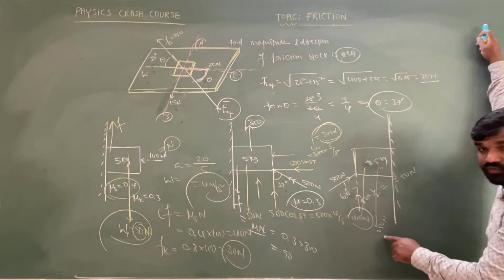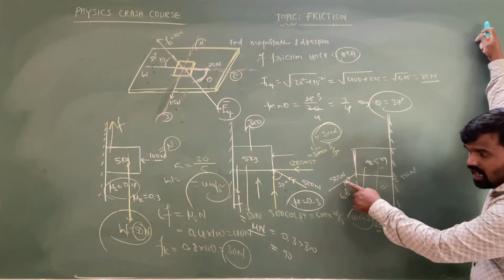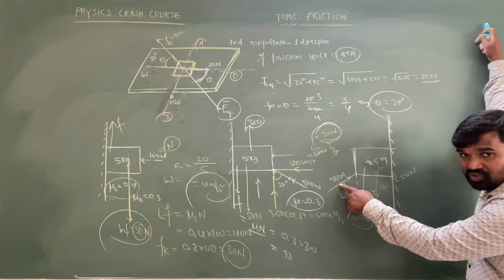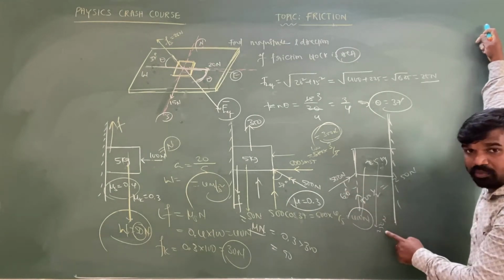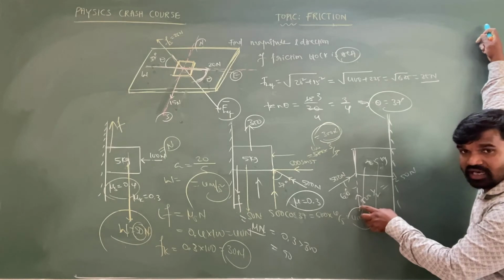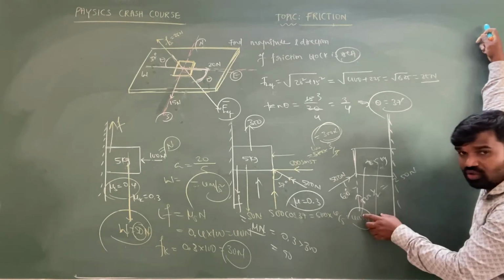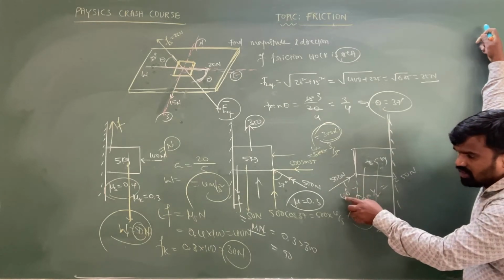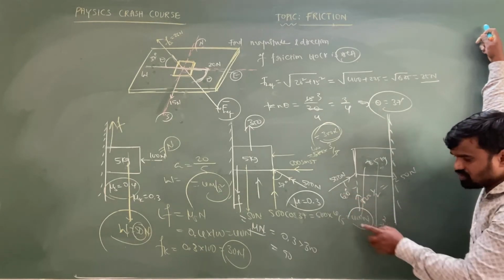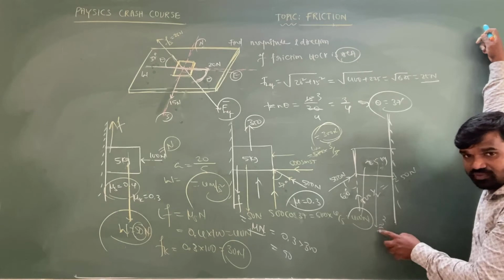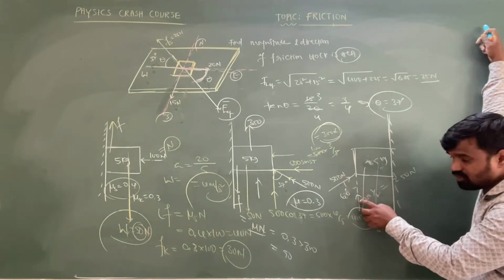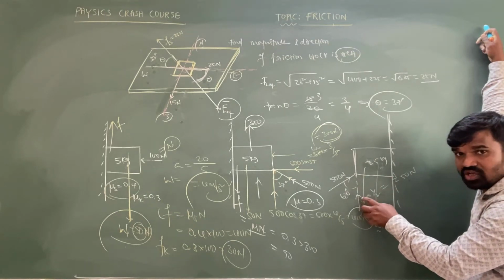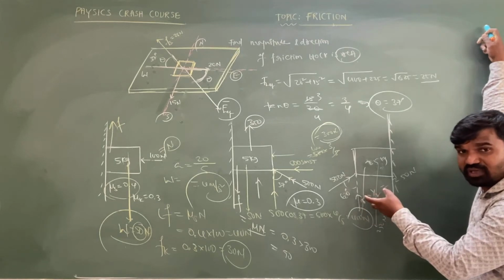The component of force acting upward is 250 upward, 250 downward. If the component of the applied force is balancing the weight of the body, then the net force is going to become 0 before considering the friction. See, the component of applied force is 250, the weight of the body is 250, the weight is balanced by the applied force 250. So the net applied force becomes how much, sir?